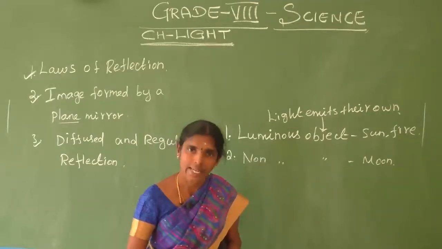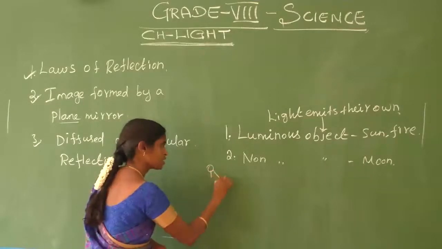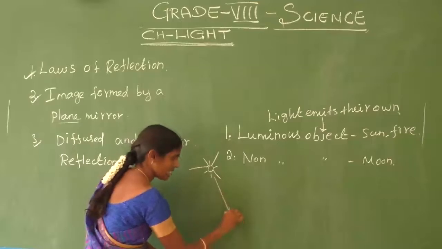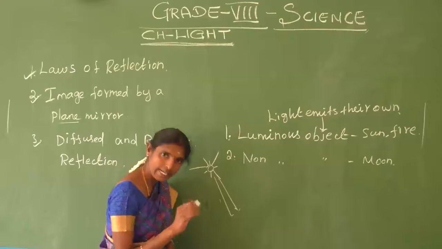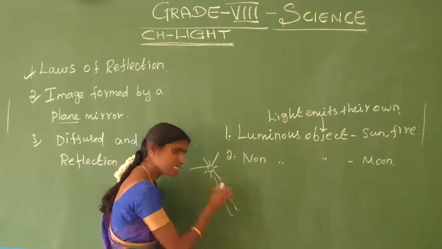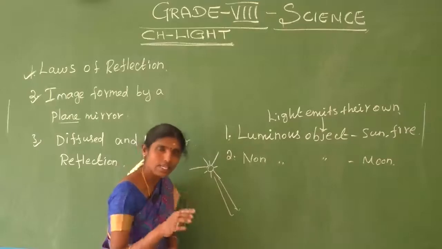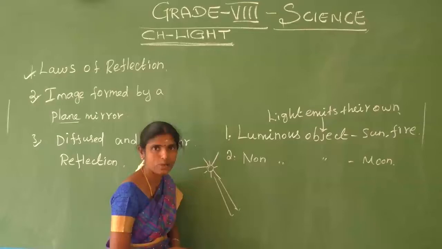Do you understand? Example, the sun is the light source. In daytime the sun emits light, so the world is very bright. Why?